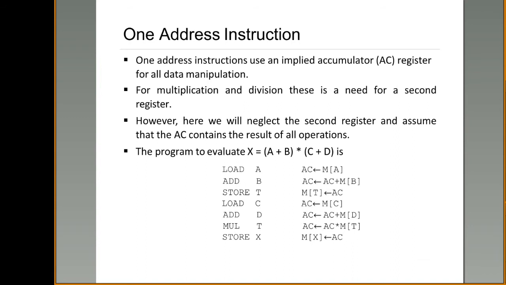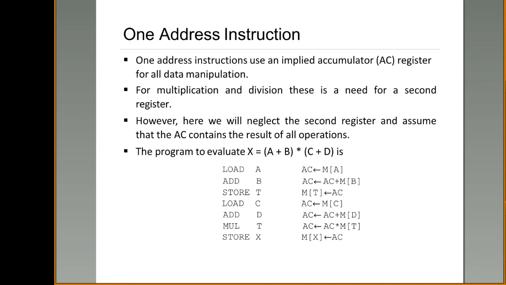First, I have to retrieve the value present at memory location A. So M of A is to be retrieved and loaded into the accumulator. You are considering the accumulator as a default register. That is the first step.